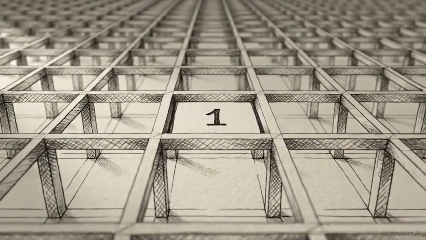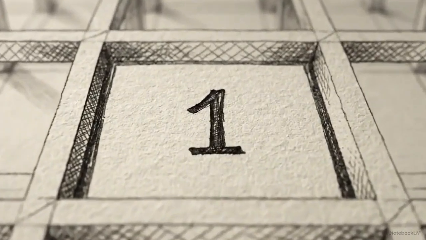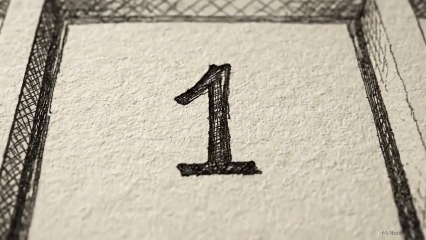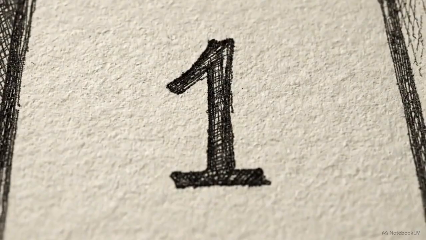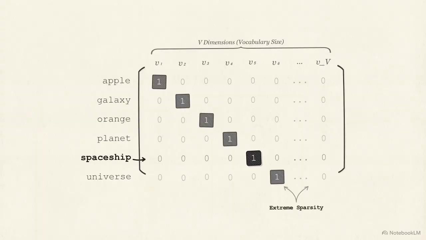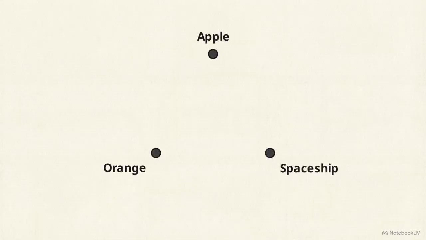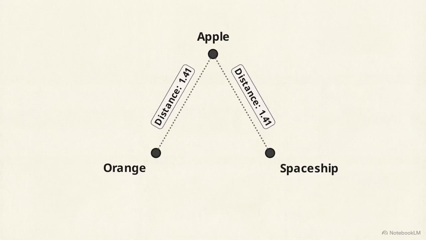Look at this massive, sparse matrix. Early natural language processing systems, like one-hot encoding and TF-IDF, treated every word as an isolated unit. To represent a vocabulary, they created grids like this, filled almost entirely with zeros, placing a single one in the column corresponding to a specific word. Because every word occupied its own independent dimension, these models had no semantic awareness. Mathematically, the distance between the words apple and orange was identical to the distance between apple and spaceship.